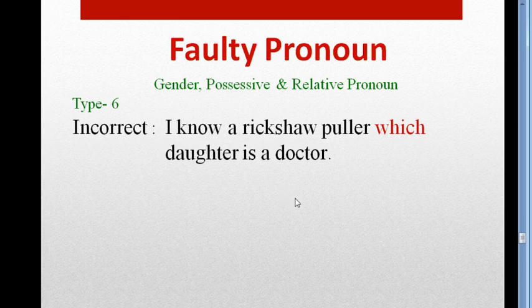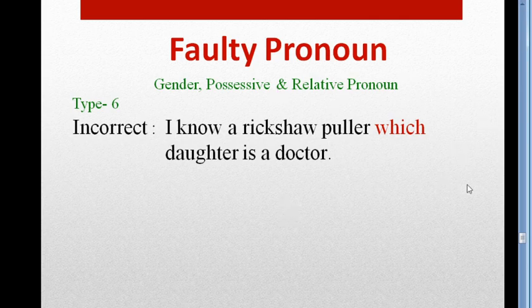If the relative pronoun is indicating a human being, and if it works as possessive,